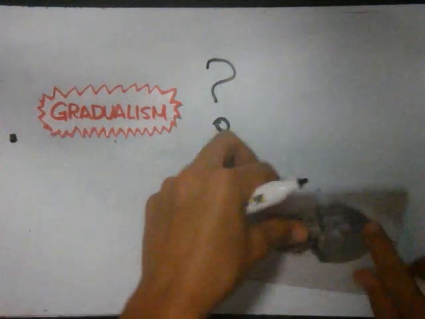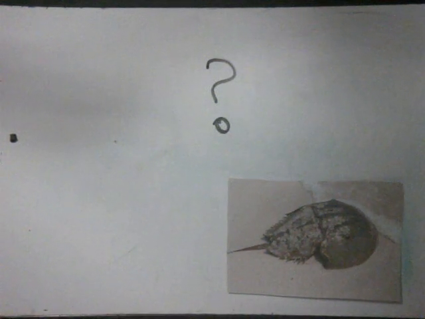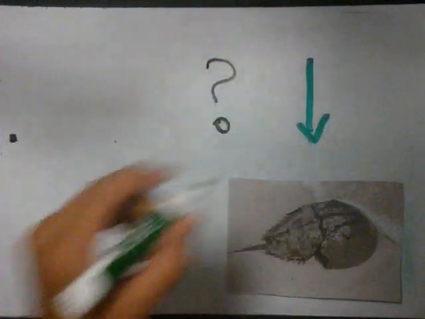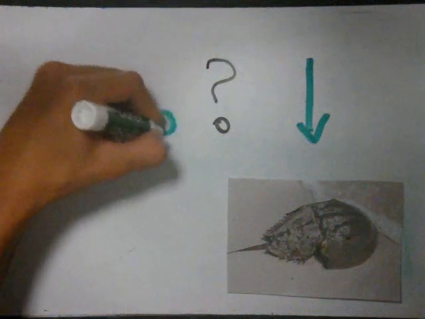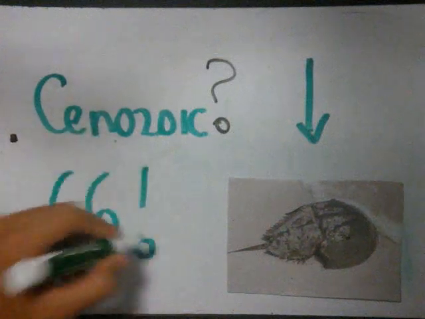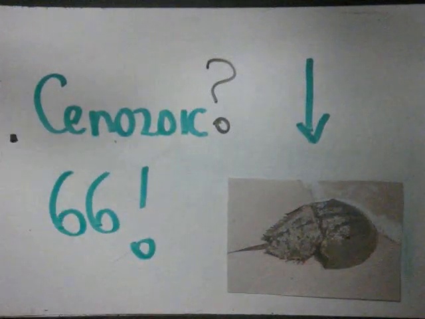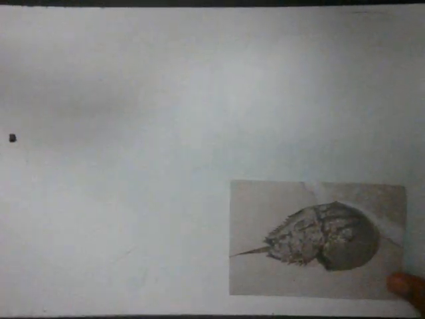For example, some species have not changed much since they last evolved. In other words, they are in a state of equilibrium. They are perfectly adapted to their environment, so they need no further evolution. Horseshoe crabs, for example, have not endured significant changes in their body structure since the Cenozoic era, 66 million years ago. Let's use an example to explain the theory of gradualism, which most of the scientists support.